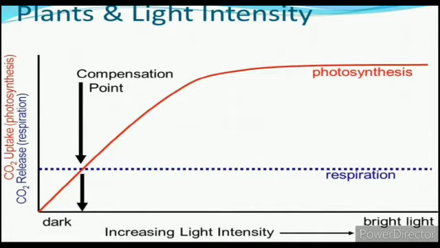Carbon dioxide concentration is a major limiting factor. The concentration of carbon dioxide is very low in the atmosphere, as you saw, 0.03 to 0.04 percent. An increase in concentration up to 0.05 percent can cause an increase in the carbon dioxide fixation rate. It is called the carbon dioxide fertilization effect.